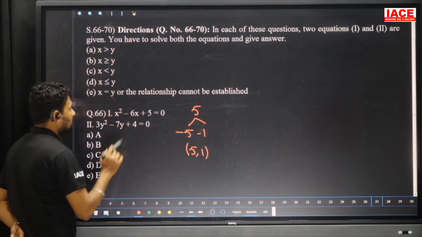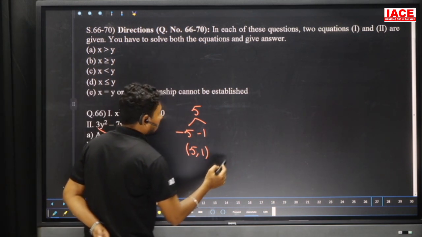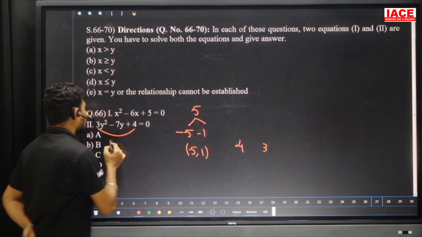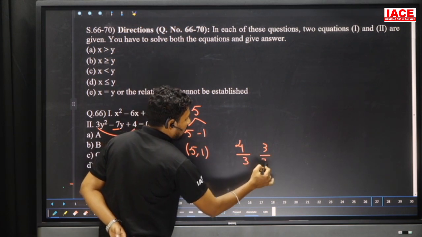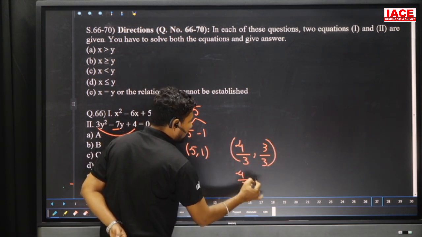The final factors are becoming 5 comma 1. Minus plus is always giving plus. Then 3 4s are 12, which means we can write 4 3s are also 12. We can write 4 comma 3. 4 plus 3 is equal to 7. 4 3s are 12. Now divide with 3. Then the final factors are 4 by 3 comma 1.